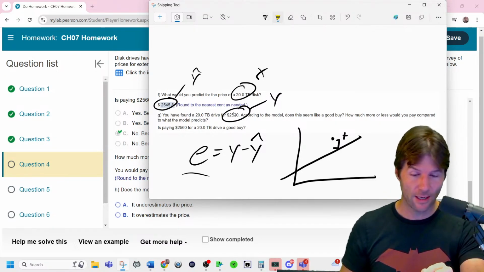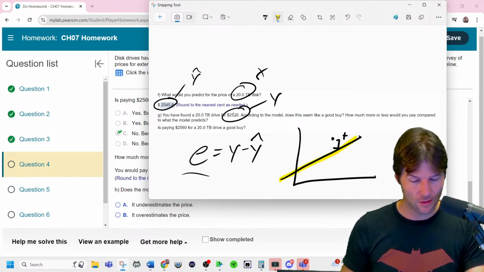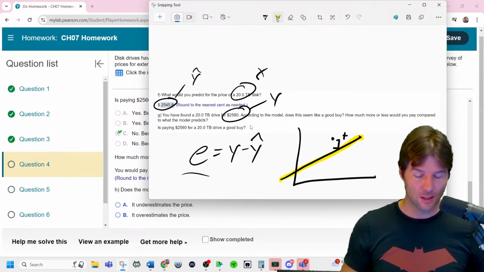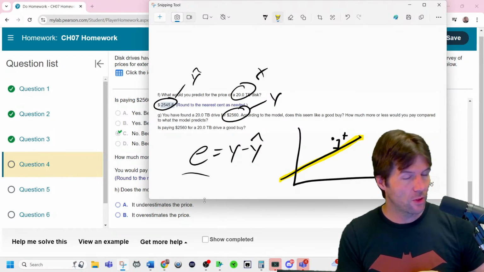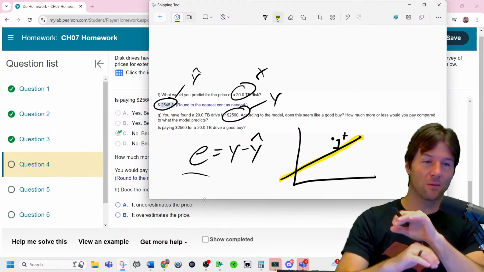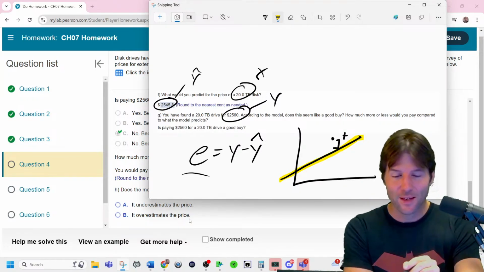So the model is the line. That's what the model is. That's the equation of the line. It's under the dot. So when you underestimate the price, there's a positive residual. As the price, great job, Kenai.